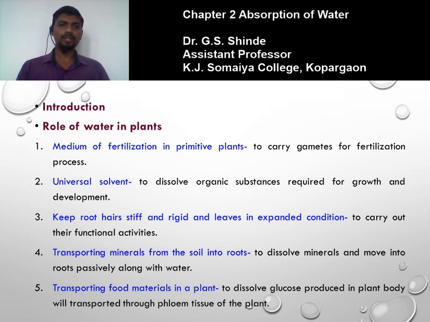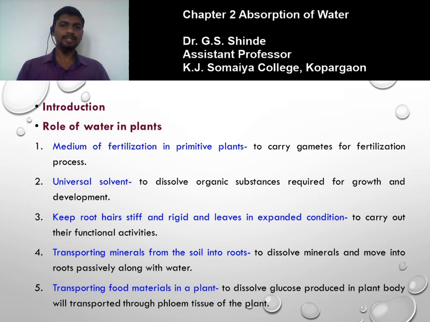Next role of water in plant is to keep root hair stiff and rigid and leaves in expanded condition. These are the plant organs, for example, the root and the leaves. To carry out their functional activities, these plant organs need to be stiff and rigid, while the leaves need to be in expanded condition.